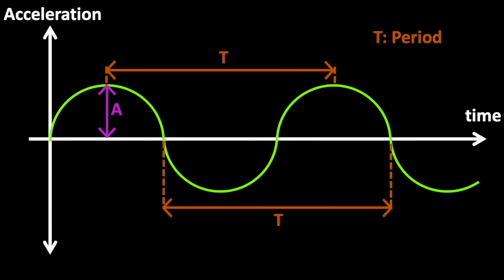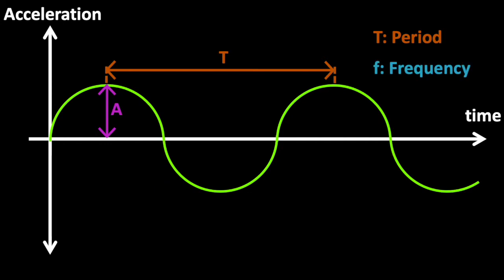The last unique property is called frequency. It is shown here by the letter F. Frequency is the inverse of period, so it is equal to 1 divided by T.